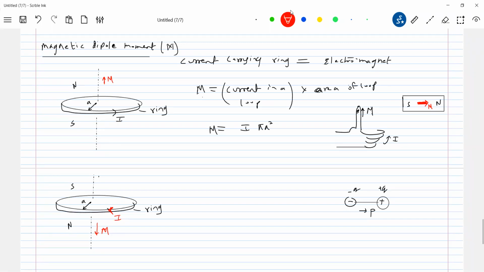And how do we define dipole moment? We define dipole moment as pole strength m into the geometric or magnetic length. Same thing as what we had for the electric dipole moment, the magnitude of charge into length. Here we call it pole strength. Pole strength is like a magnetic charge. Magnetic dipole moment is magnetic charge into the separation between magnetic charges. What is the magnetic charge? One south or north pole is called a magnetic charge.